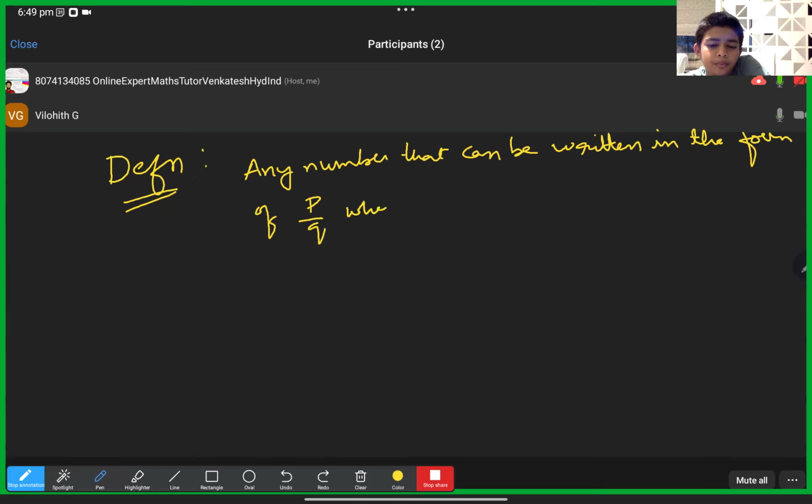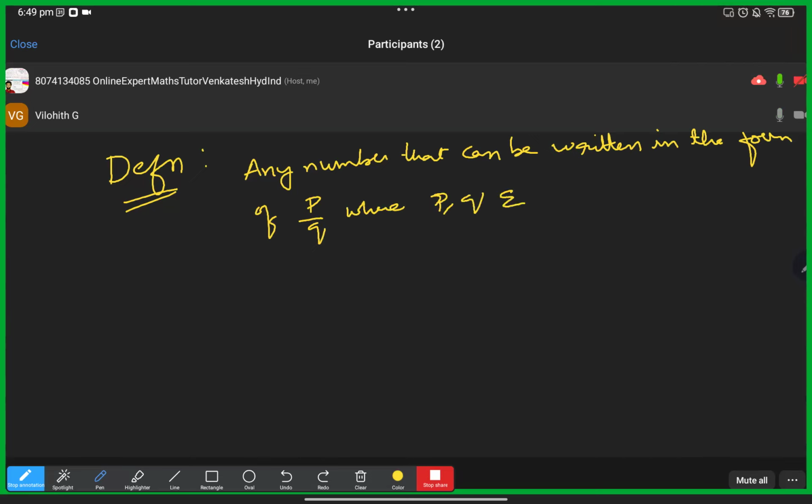P by q, where p comma q belongs to, this symbol, you will see somewhere below. It looks like a kind of curved thing with an e, a little like e. That means belongs. So, where p comma q belongs to integers. Integers they represent with the letter Z. Z is the set, like natural numbers is N, whole numbers is W, like that integers is Z.